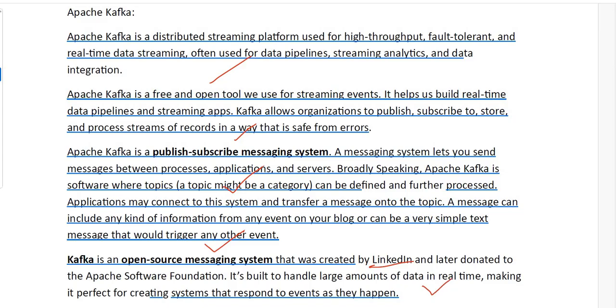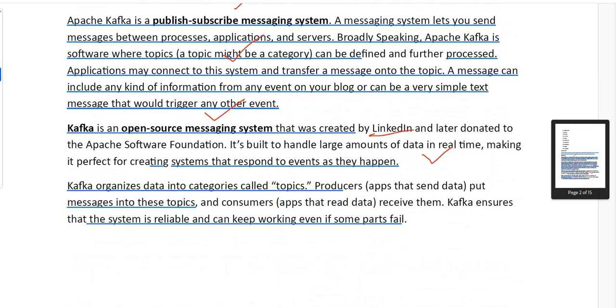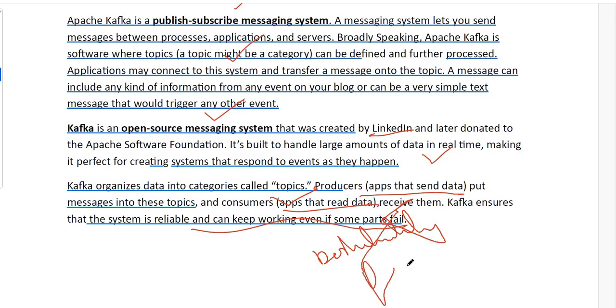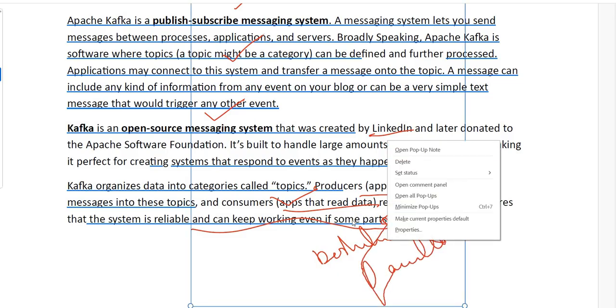Next, Kafka organizes data into categories called topics. A producer sends the data, and a consumer reads the data. The system is reliable and keeps working even if some part fails. This is the distributed feature as well as the fault tolerance feature.